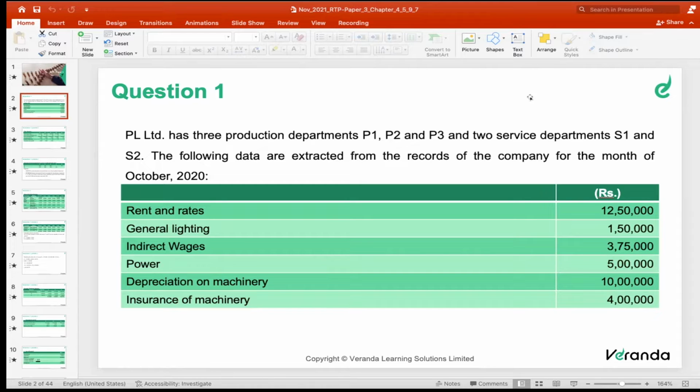Kindly read, Rahul. PL Limited has 3 production departments, P1, P2, and P3, and 2 service departments, S1 and S2. The following data are extracted from the records of the company for the month of October 2020. Rents and rates 12,50,000, general lighting 1,50,000, indirect wages 3,75,000, power 5 lakh, depreciation on machinery 10 lakh, insurance of machinery 4 lakh.